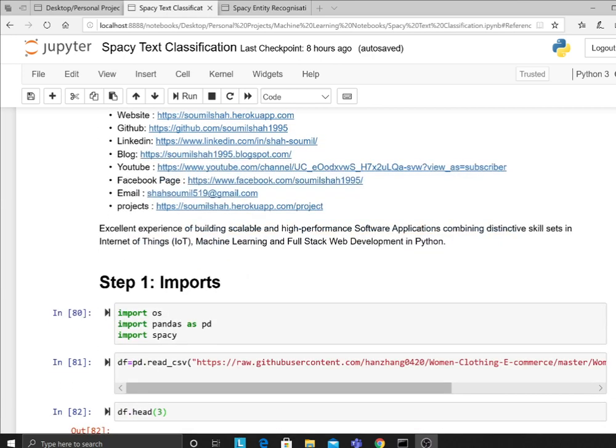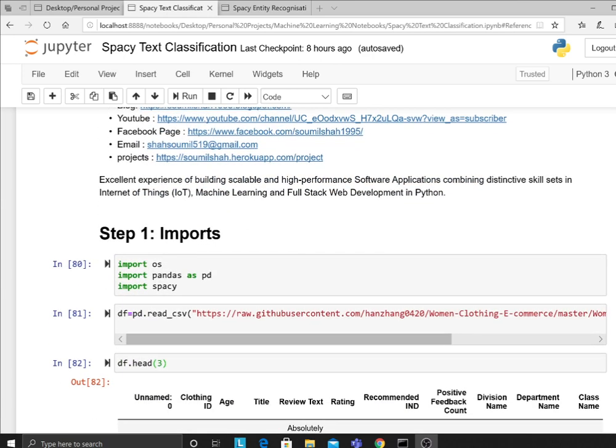I'm excited. So first of all, we need to import the libraries, right? So I'm saying import pandas, spaCy. If you haven't installed spaCy, pip install spaCy. So that should be simple. I'm taking this dataset from this website.